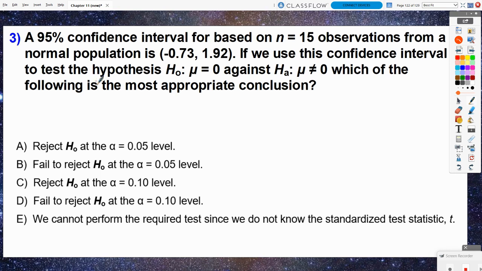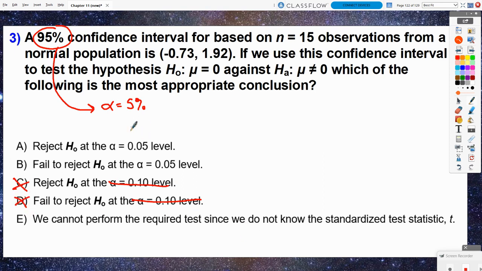Now, we've got to look at the fact that they use different alpha levels here. They're doing fail versus rejecting the null hypothesis. And in this problem, it was about a 95% confidence level, which means the alpha level is the complement of the 95%. So the alpha level should be at a 5% level, not at a 10% level. So it's not going to be C, it's not going to be D.